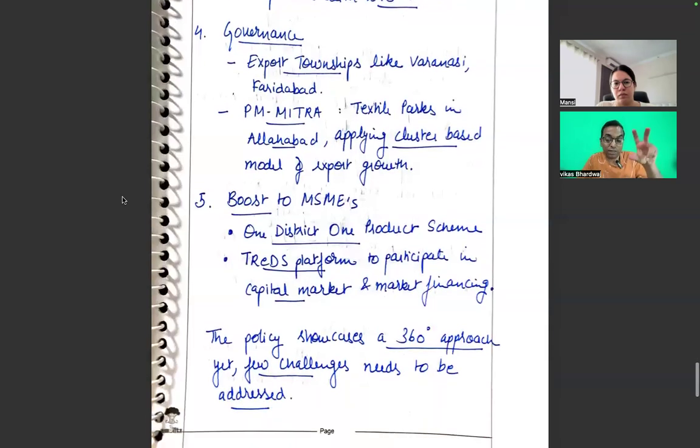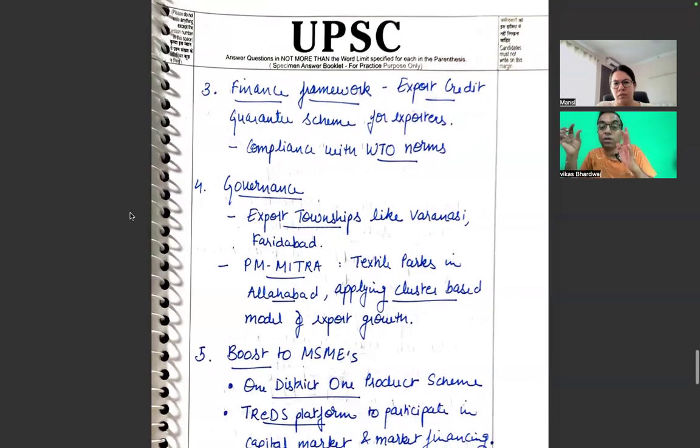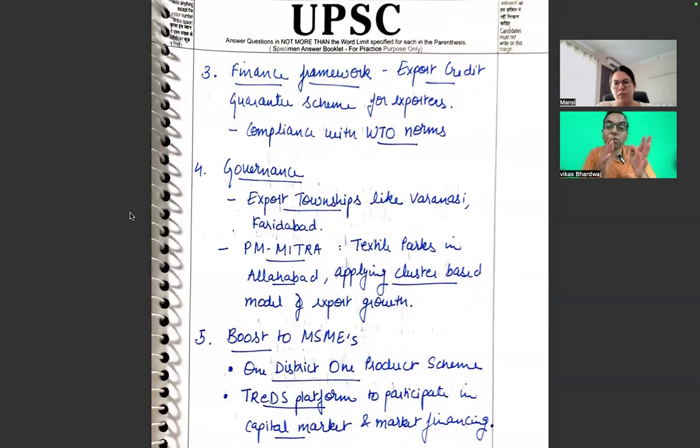So up to the fourth point, I think this is wonderfully written, but coming to the third point, you should say our share in merchandise is this much percent. Now we target this much percent. Our share in marine food or agriculture export is this much, now we want this much.